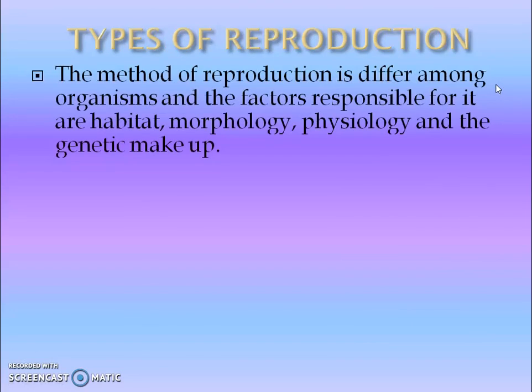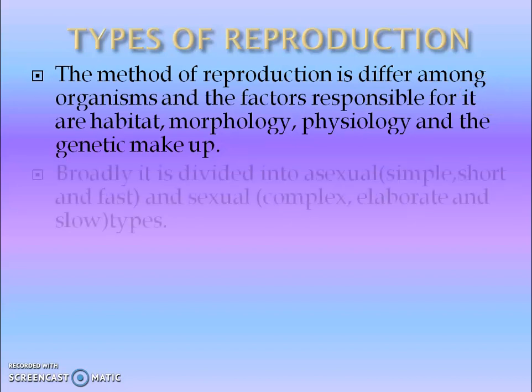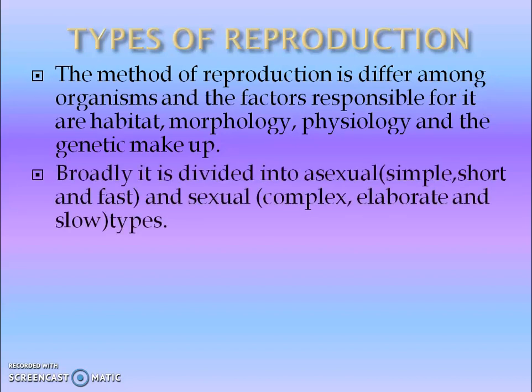Then types of reproduction. What type of reproduction a living organism will follow depends on the habitat, morphology, physiology and the genetic makeup. If we divide reproduction into two types, that is asexual and sexual reproduction. Asexual is the simple, short and fast method, and sexual is the complex, elaborate and slow method.